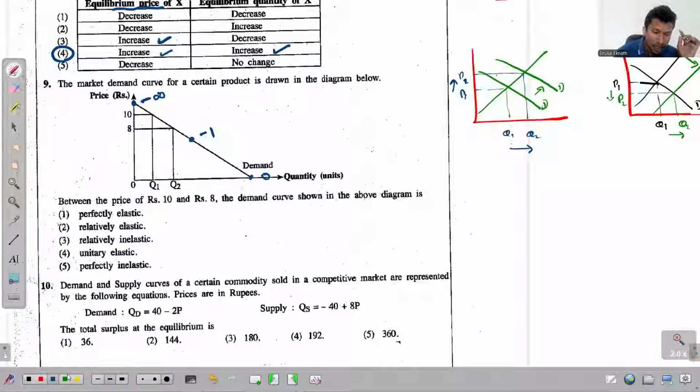And if you look at the given price range, rupees 10 and rupees 8, ඒක තියෙන්නේ මේ demand curve එකේ මැද හරිය ඉඳලා බැලුවොත් මෙන්න මේ හරිය තමයි තියෙන්නේ. එහෙනම් for PED in this given price range, PED will be a value greater than 1. If PED is a value greater than 1, elasticity, what is the elasticity type? ඒක elastic ද inelastic ද? That will be elastic. The product is having relatively elastic demand. So that's the answer, right? Question 9, second one is the answer.